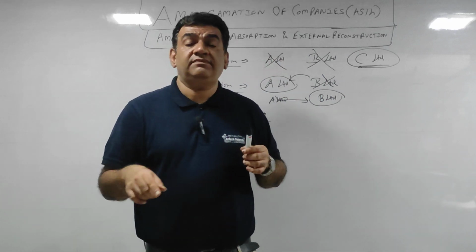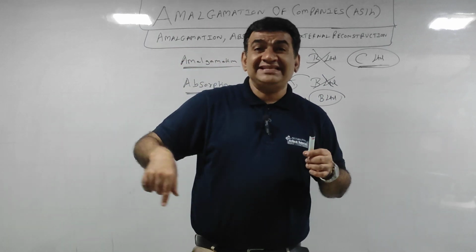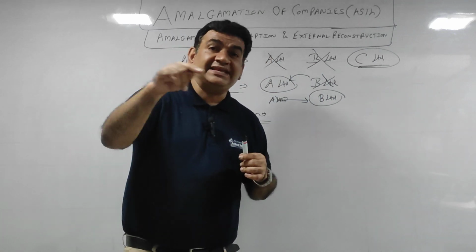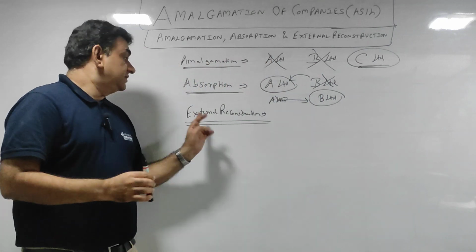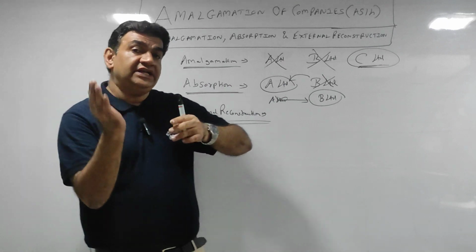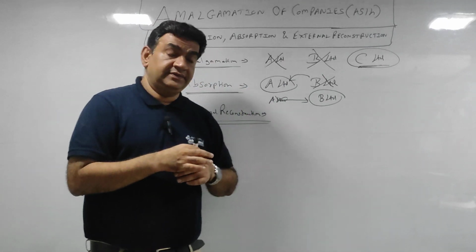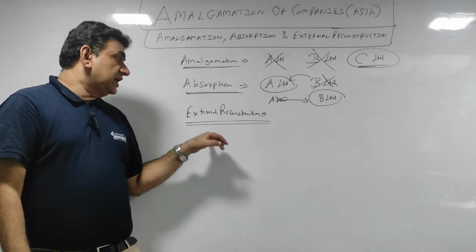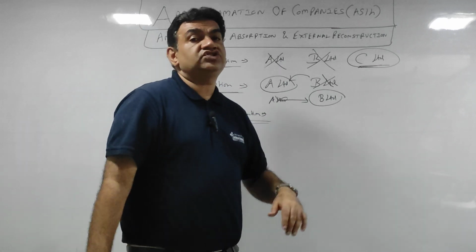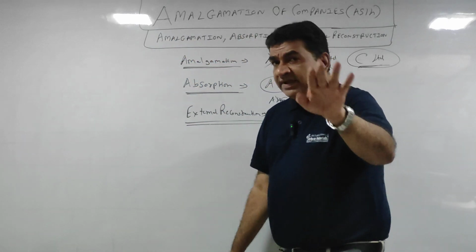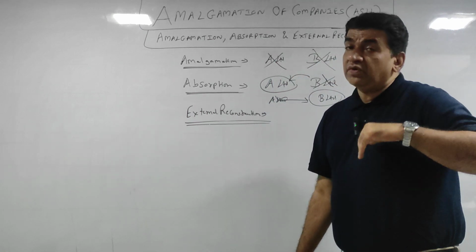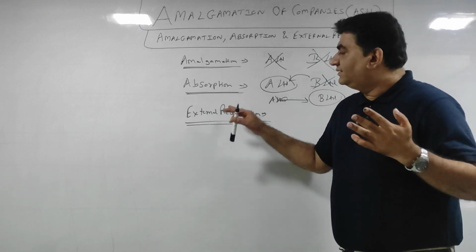Internal, within the company. This is external. External means outside. So here external reconstruction means making changes, but it is more outside the company.